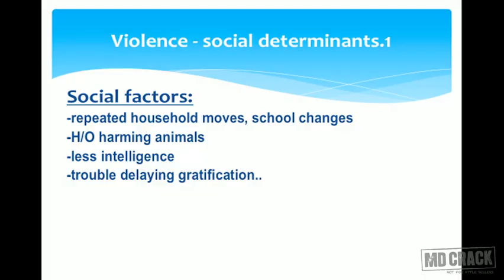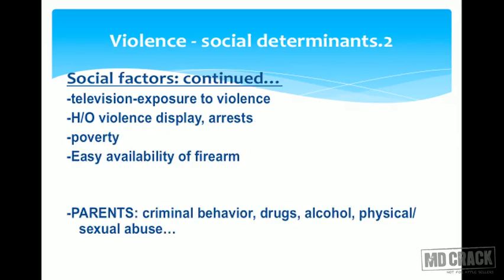Violence. What are the social determinants of violence? Repeated household moves and school changes. History of harming animals in this patient. Less intelligence and trouble delaying gratification. There are some important social factors, social determinants. A few more social factors: television exposure to violence, history of violence display and arrest in the past, poverty and easy availability of firearms. So there are some 8 important social factors, social determinants.